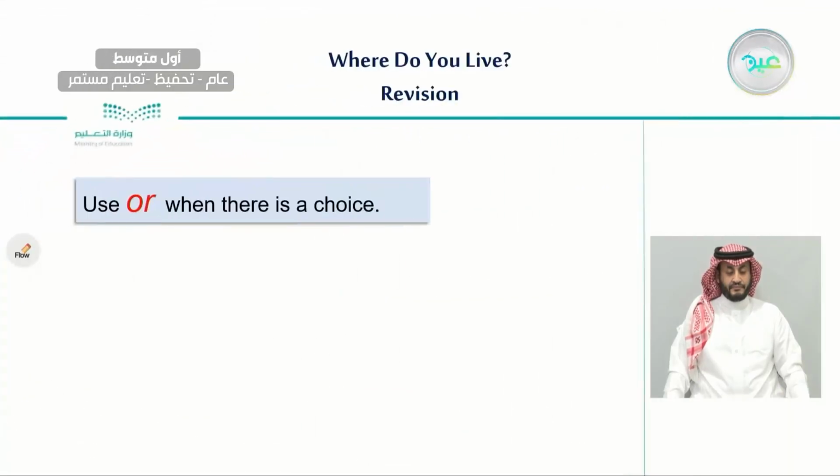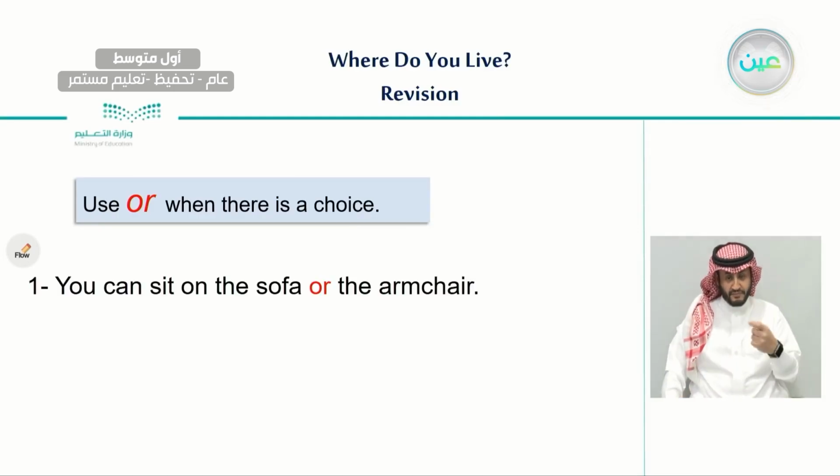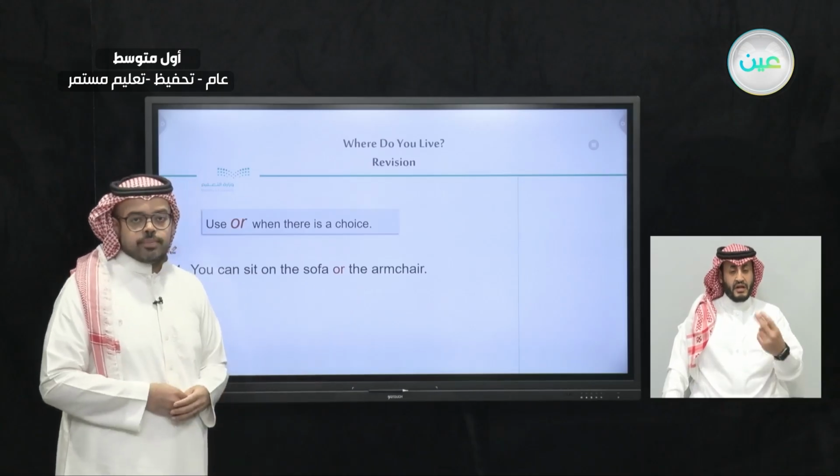Also, our last conjunction word, which is or. And we use or when we have a choice, when there is more than one choice, when there are options. For example, you can sit on the sofa or the armchair. So here, you have 2 options. You have 2 choices. You can pick any one of them.